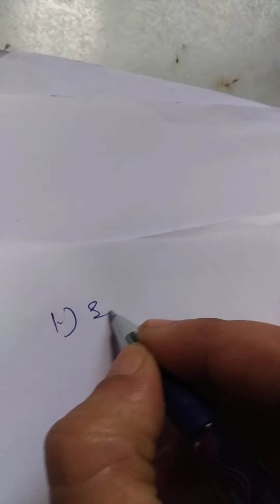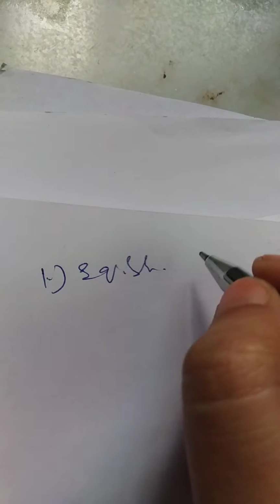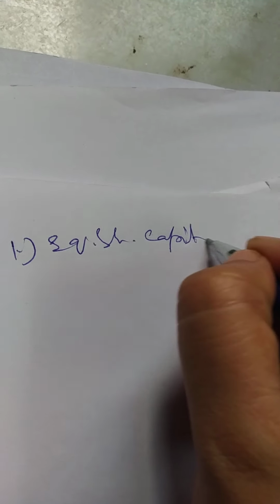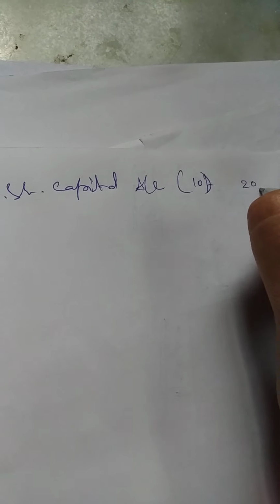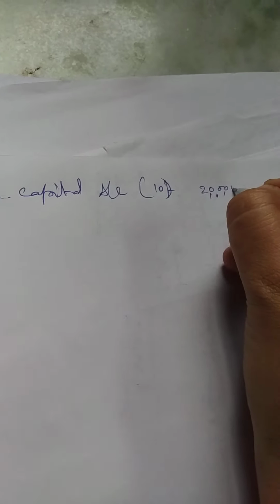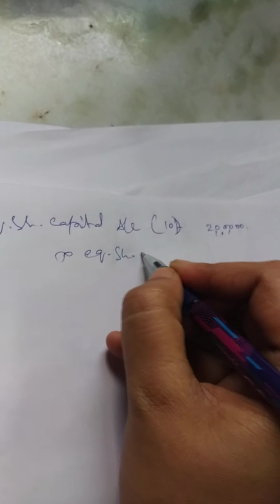So the first journal entry goes like this: equity share capital account within brackets rupees 10, that is 20,000 shares of rupees 10 each, means 2 lakhs, to equity share capital account.